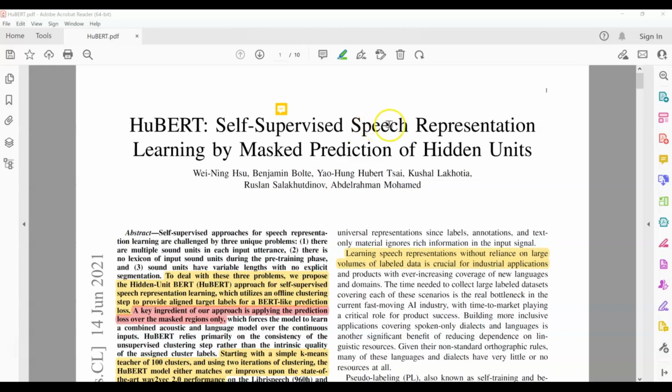And those discrete units are called hidden units in this paper. So that's what we want to learn. And how we are learning that is by masked prediction of hidden units. There are a lot of details here, so let's get into the paper, and I'm sure you will understand it as we dive into the details.